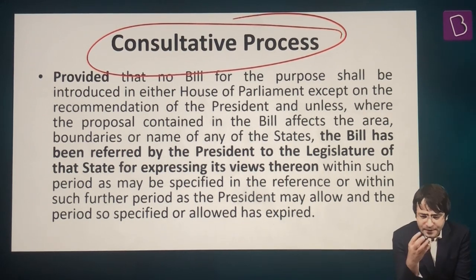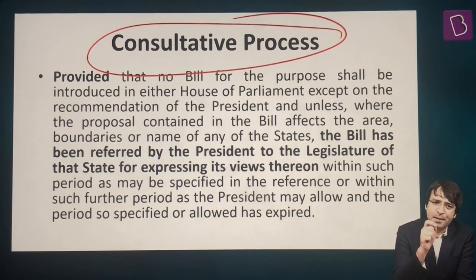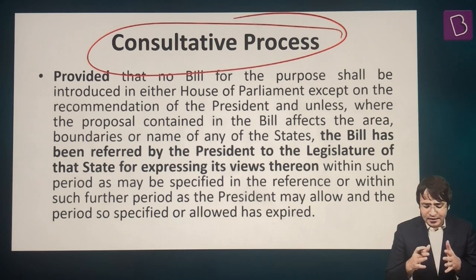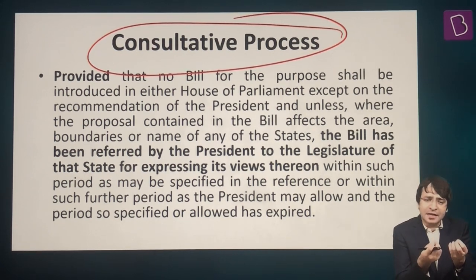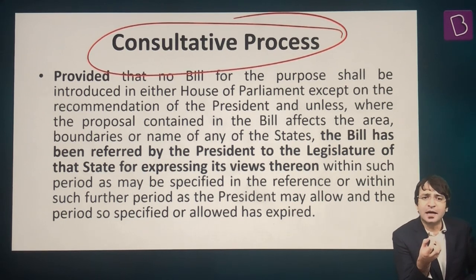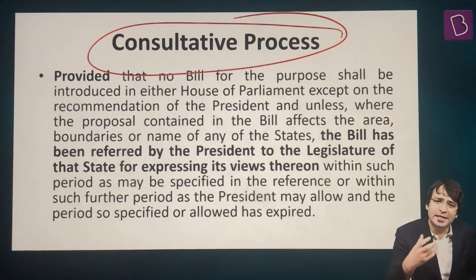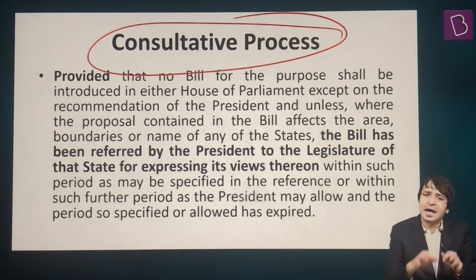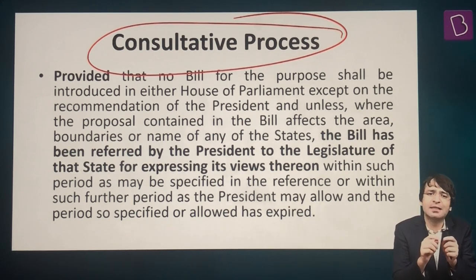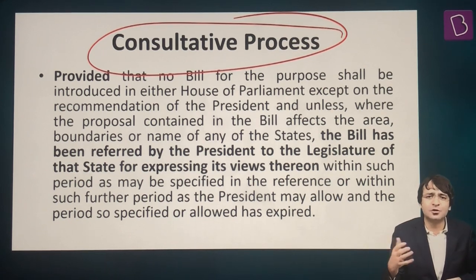Let's say, for example, I'll give you the example of 2014. That's how you can best understand Article 3. 2014, what happened? There was a demand that Andhra Pradesh should be bifurcated, Telangana be carved out from Andhra Pradesh. Why? Because the people of Telangana have been discriminated against by the coastal Andhra. I don't know whether that is true or not, because that's not my domain. But I can only say that this is what led to the creation of Telangana. There was an element of bias.